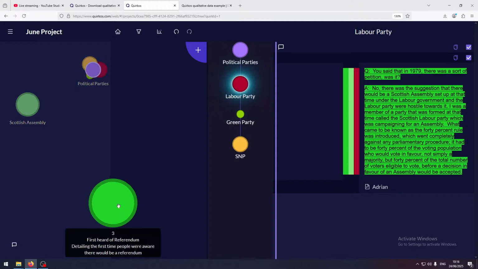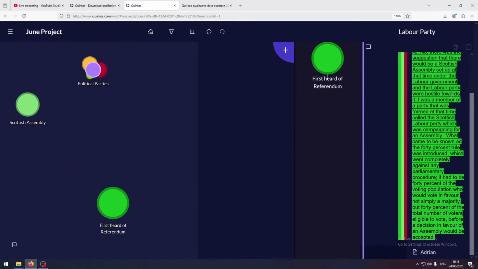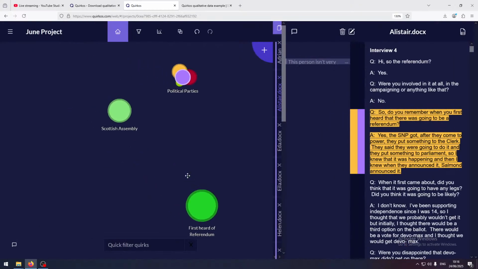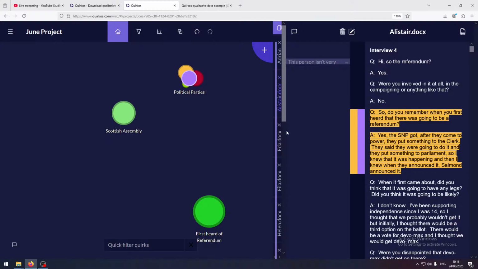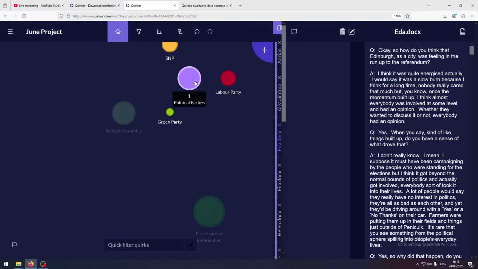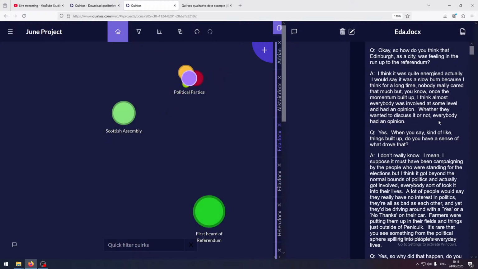For example, if we click on first referendum, there's a bunch of quotes. There's only one. I thought we'd done more than that. But they will basically show you everywhere that appears, and that will allow us to see all the different text there. And then we can double click and find all of those codes. So that's the basics of working with the codes and the coding, creating memos, putting them on top of each other, and then finding the data as well.